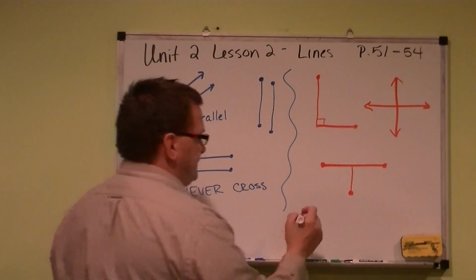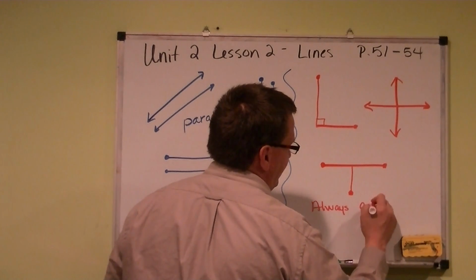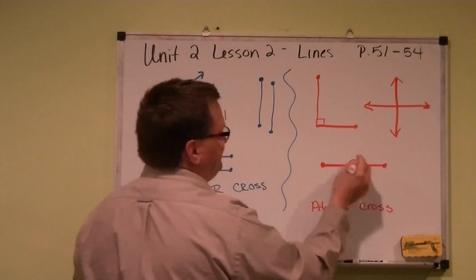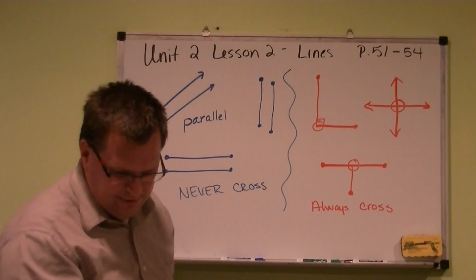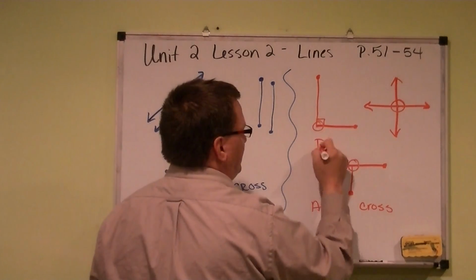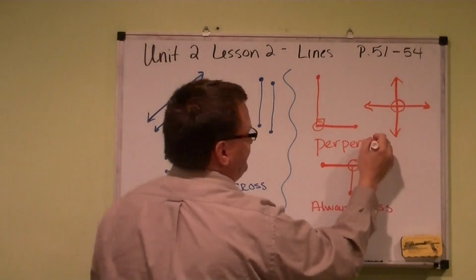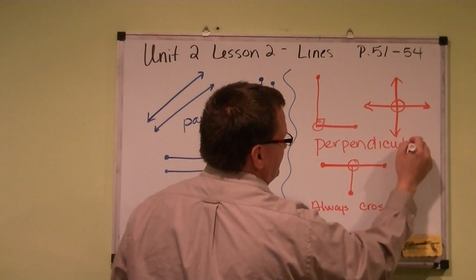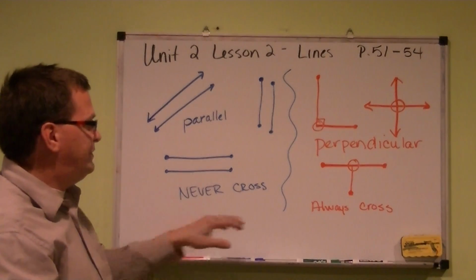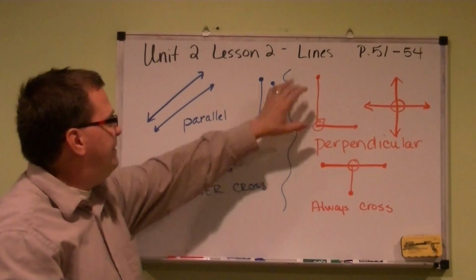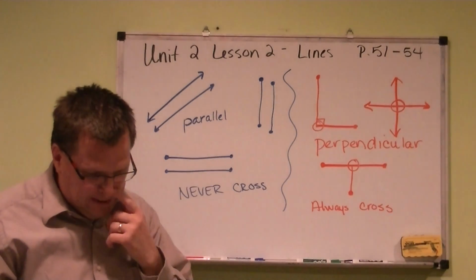But they will always cross at some point. That's considered our crossing point. The name of that is called perpendicular. Pretty big word, but this means basically they're going to always cross at some point. And again, they can be line segments or straight out lines, but they'll always cross at some point.